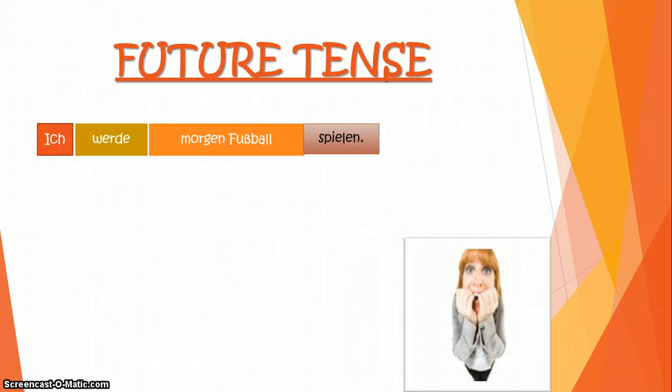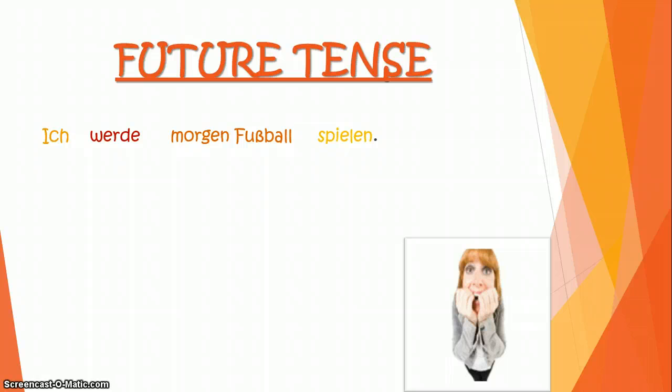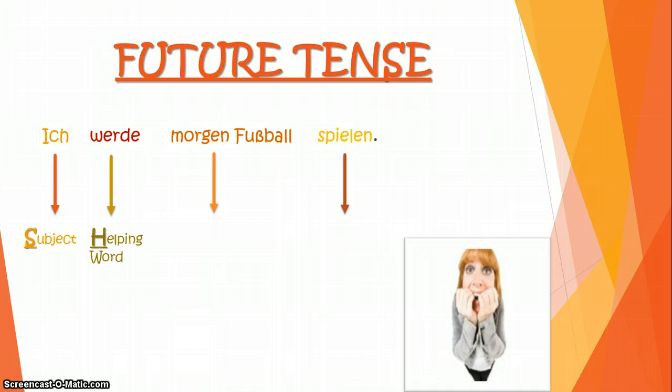Now here is the sentence again. It's color coded in different colors. So we've got Ich werde morgen Fußball spielen. So we've got Ich, which is the subject, werde, helping word, morgen Fußball is the information, and spielen is the verb in the infinitive. Now, if you're not quite sure what an infinitive is, then go back to the video about the present tense because it will be explained in that video.